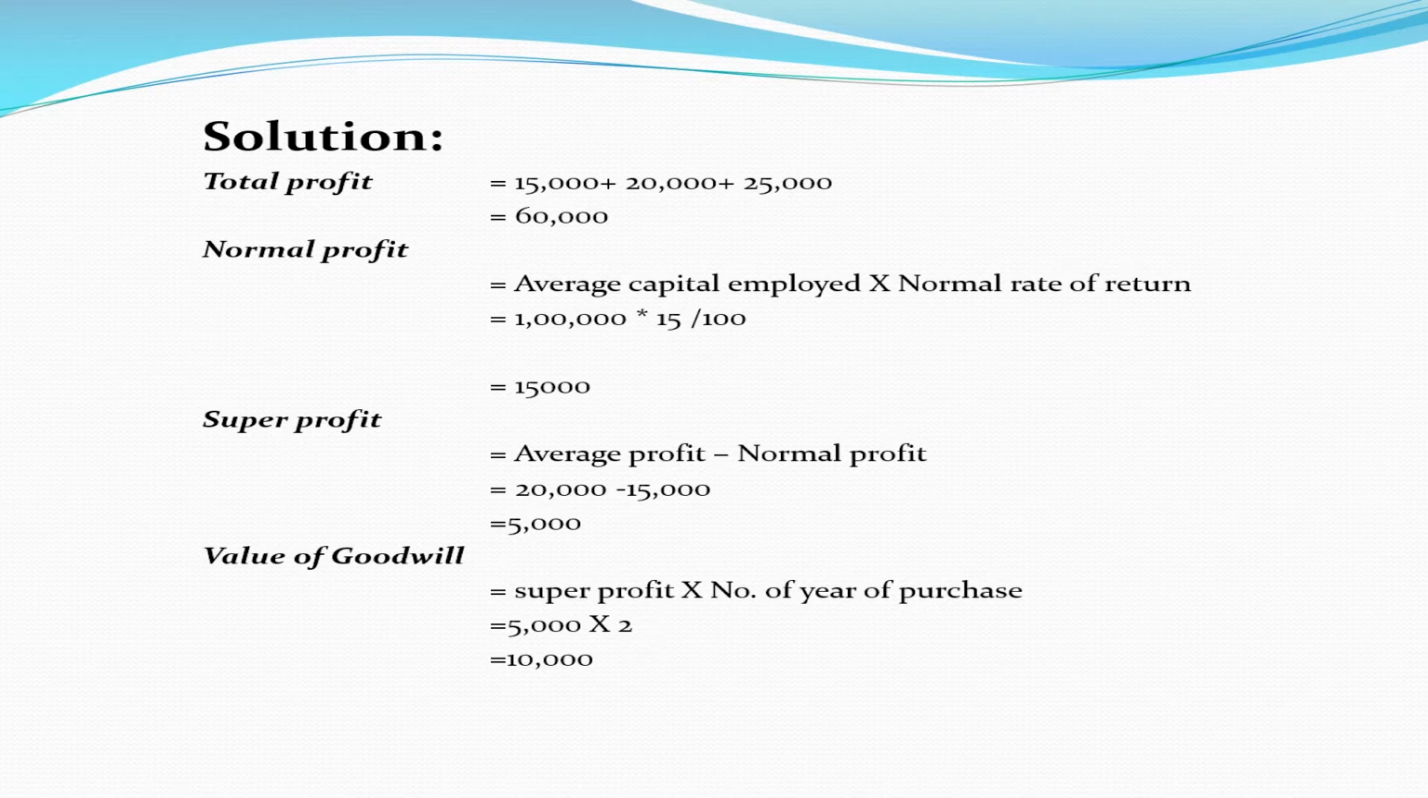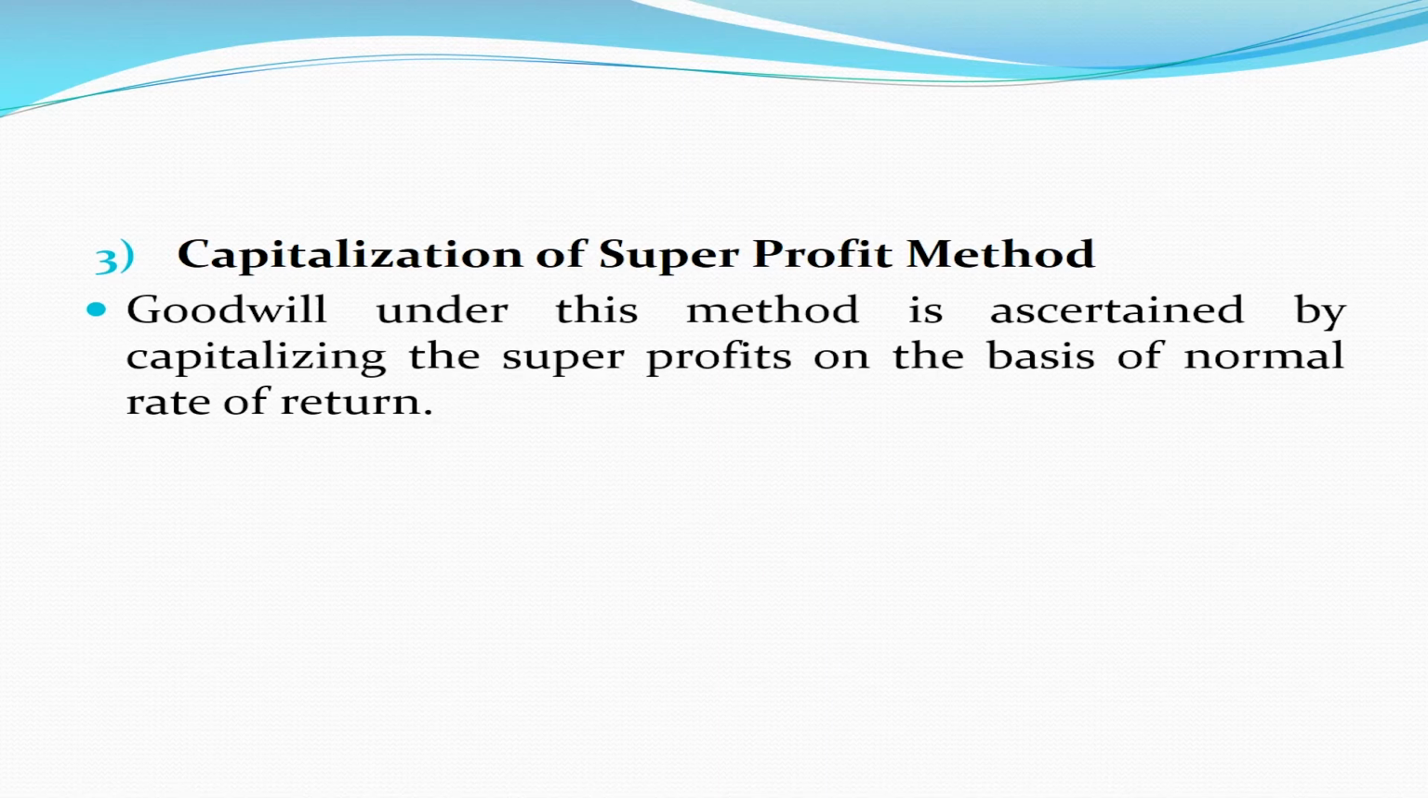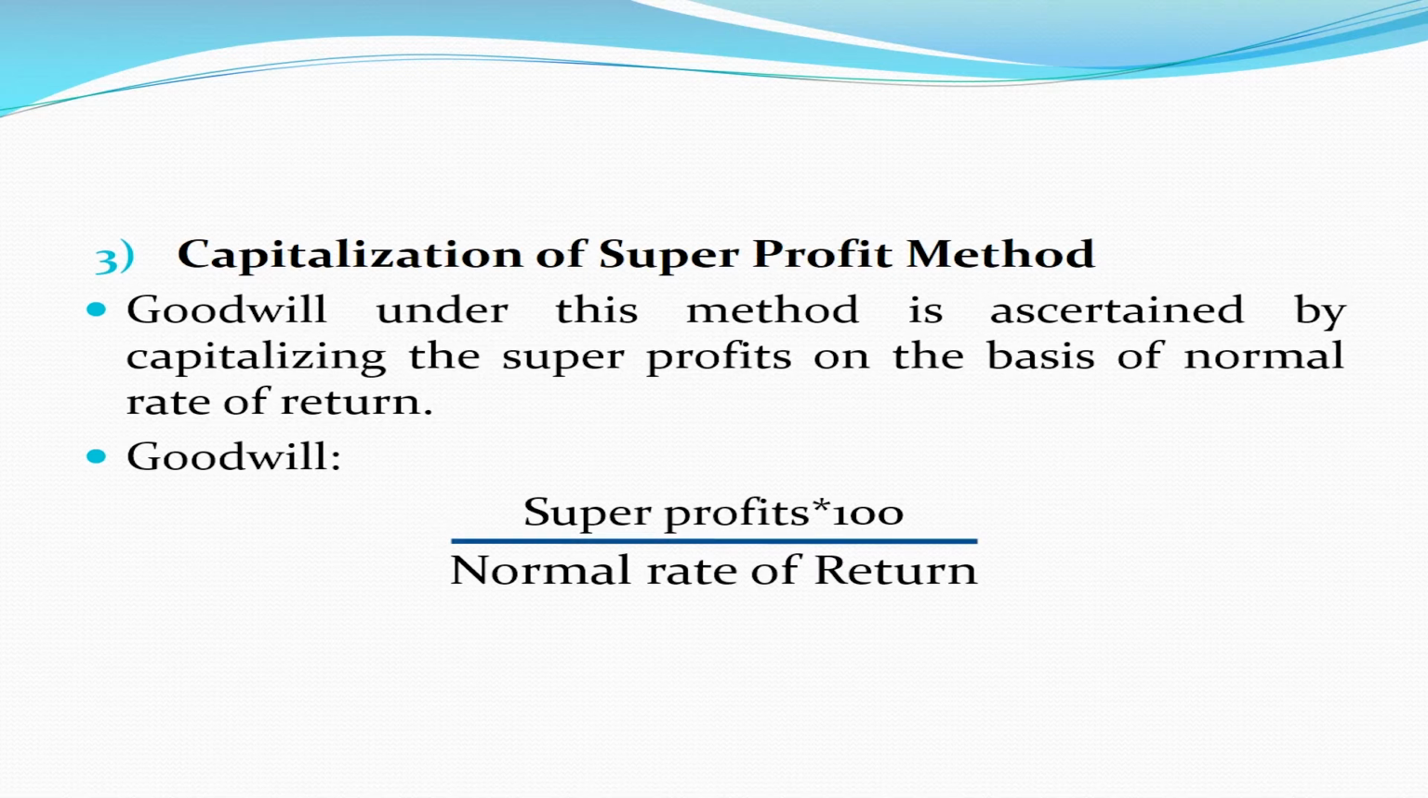The next method is the capitalization of super profit method. Goodwill under this method is ascertained by capitalizing the super profits on the basis of the normal rate of return. Goodwill is equal to super profits divided by normal rate of return multiplied by 100.